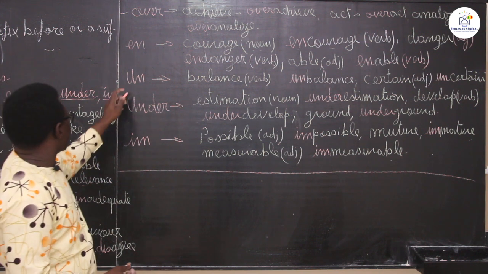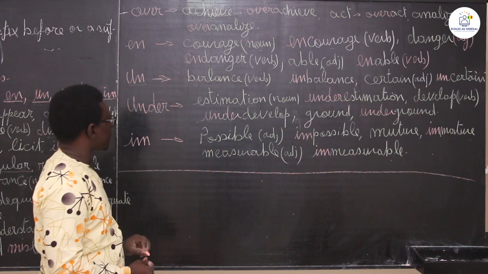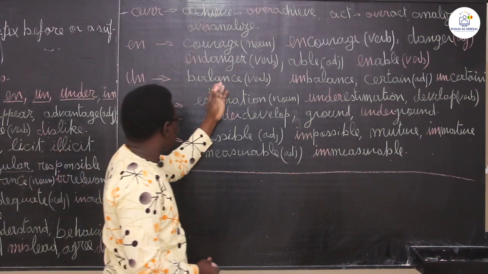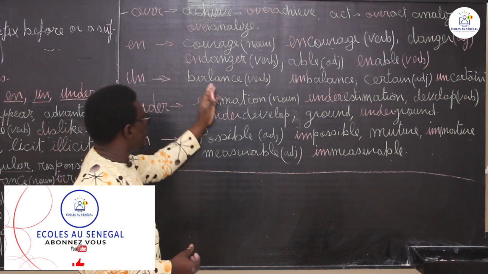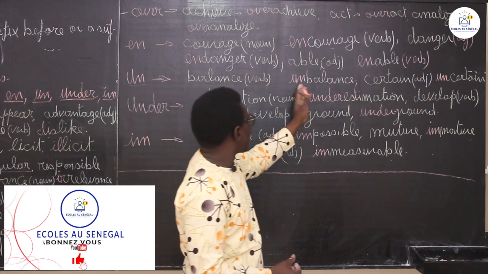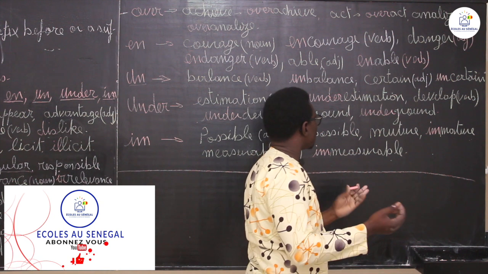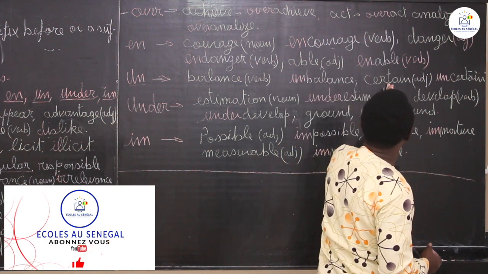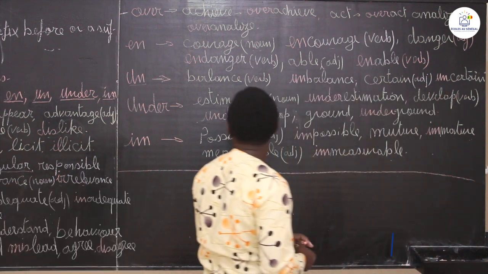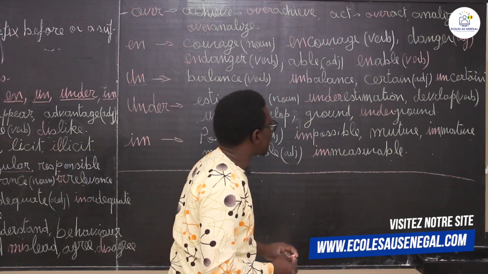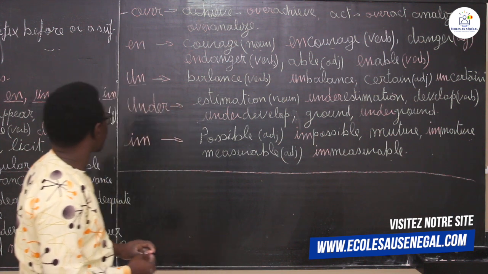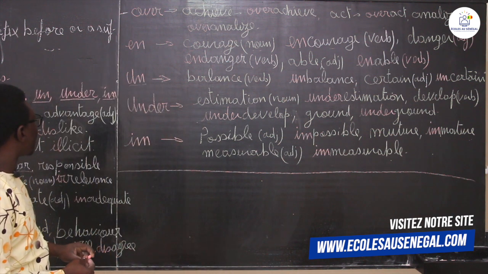So you have the prefix un. Balance, to balance. To balance means équilibré. To balance, verb, unbalance. So you have certain, uncertain, okay, balance, unbalance. So this is the way you use the prefix un.